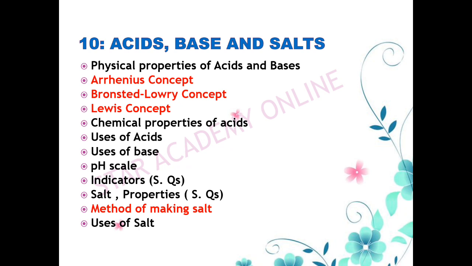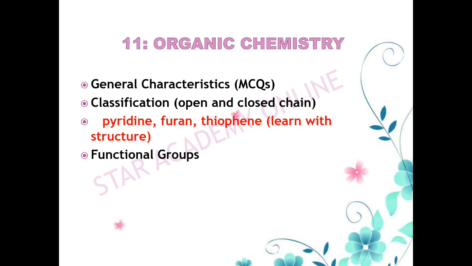Then chemical properties of acids, uses of acids, uses of bases, pH scale. Indicator question is not that important, but you can get it in short questions. Also, salt or the introduction to salt can come in your short question. Another important question here is methods of making salt. Very important, you will definitely get this one. Then we have uses of salt as well from this chapter.